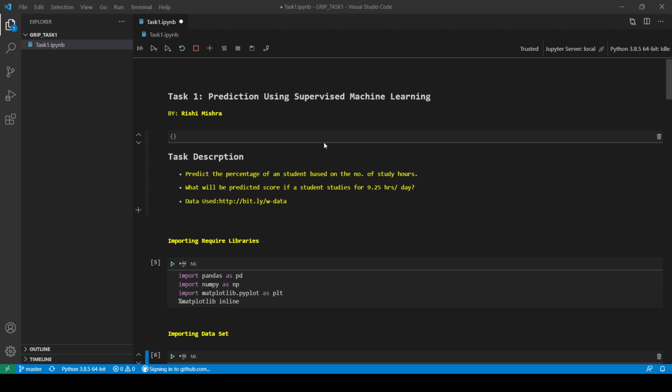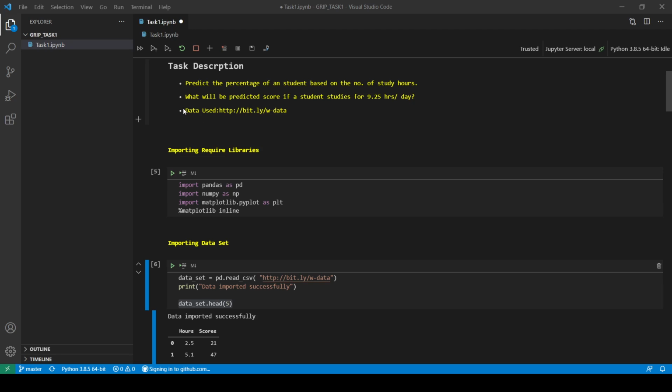I am really very happy about the successful completion of task 1 given by Sparks Foundation as a data science and business intern. In this task, the problem statement is that I have to create a supervised machine learning model to predict the percentage of a student based on his number of study hours per day. And then we have to predict the score of a student if he studies for 9.25 hours per day.